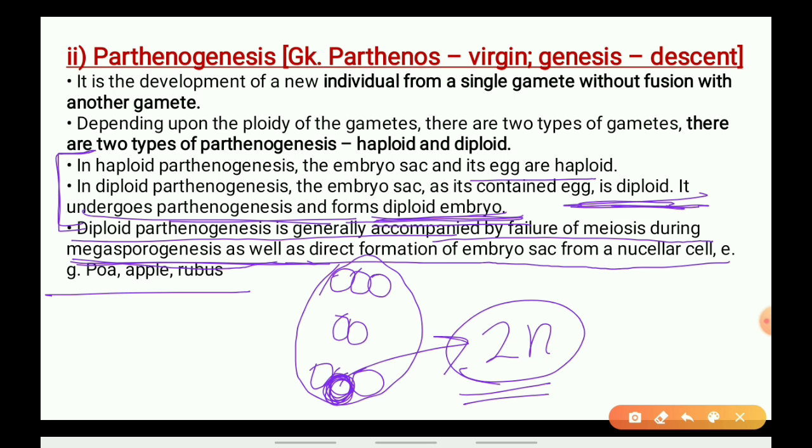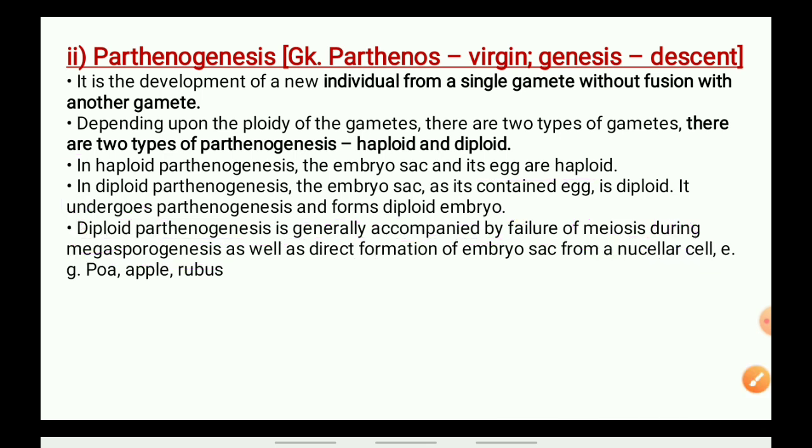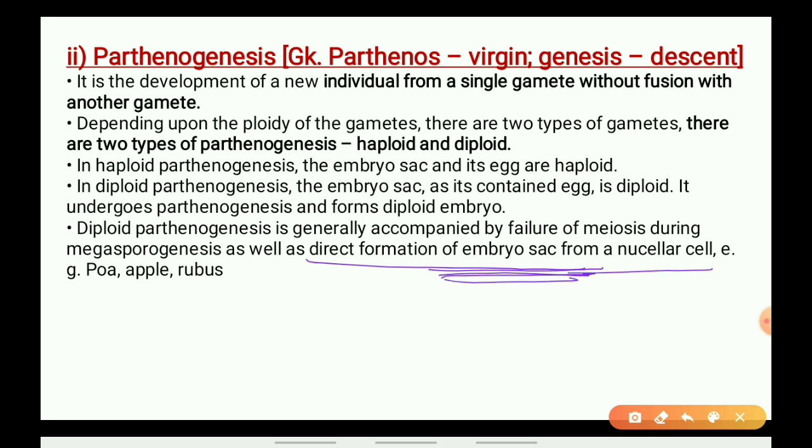Okay, so diploid parthenogenesis is generally accompanied by failure of meiosis. See, it is definite that if meiosis will occur, why would the diploid condition be there? So meiosis fails. When meiosis fails, then diploid parthenogenesis will occur. And what will it form? It will form an embryo sac, directly an embryo sac from a nuclear cell.